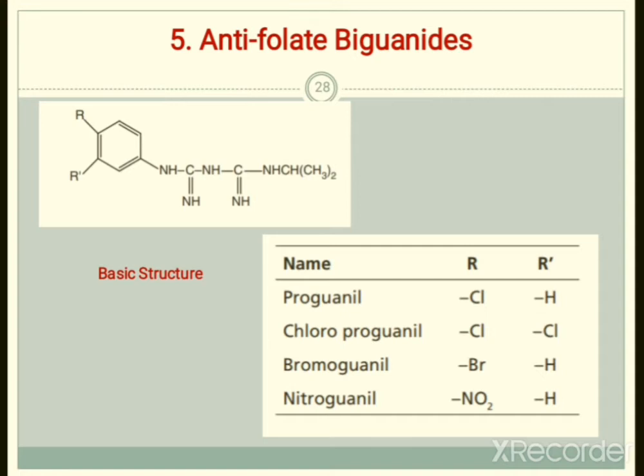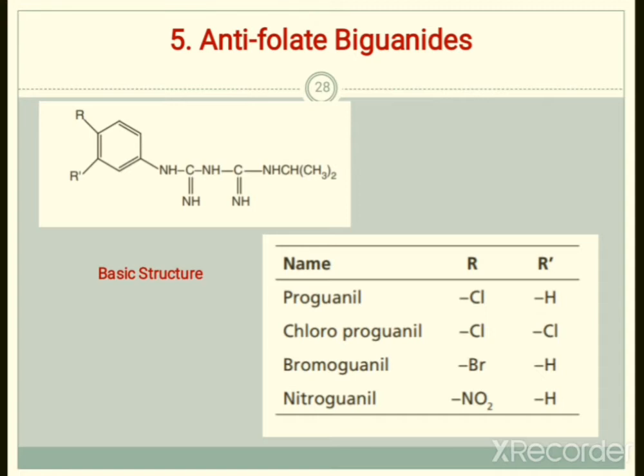If the basic structure is known, you don't need to worry about the different structures of these biguanide derivatives. Just practice the basic structure and remember the substitutions for each particular agent. The first example of antifolate biguanides is proguanil, with Cl at the R position and hydrogen at R dash.